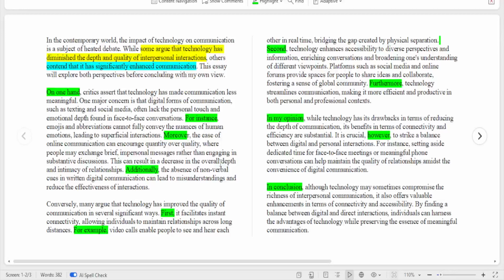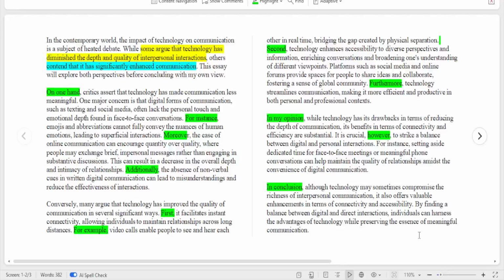For instance, setting aside dedicated time for face-to-face meetings or meaningful phone conversations can help maintain the quality of relationships amid the convenience of digital communication. Can you see now? That's now my opinion. After I've discussed A and B that are in the question, I now took my stand. Can you see my stand now?